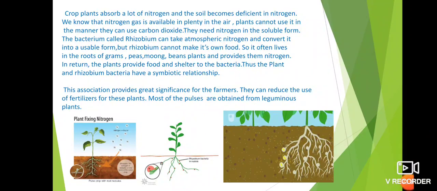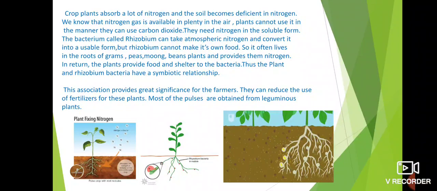Yes, up to here we have studied how the plants gets nutrition, what are the different modes of nutrition, and how the process of photosynthesis is done in the plant and what are the components required for the process of photosynthesis, and some other heterotrophic plants also we have studied, some insectivorous plants we have studied, about saprotrophs we have studied, and how these plants obtain other components of food, means how these plants gets nitrogen from the soil. These all things we have studied up to here.